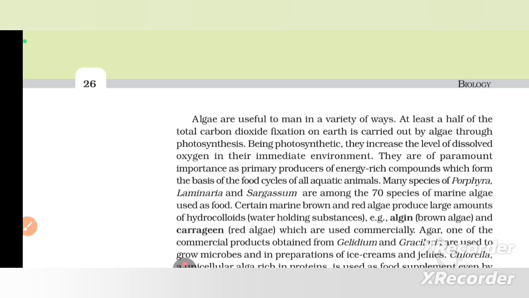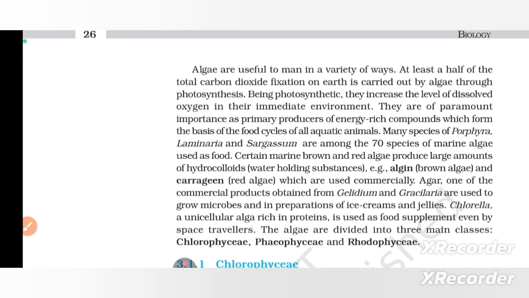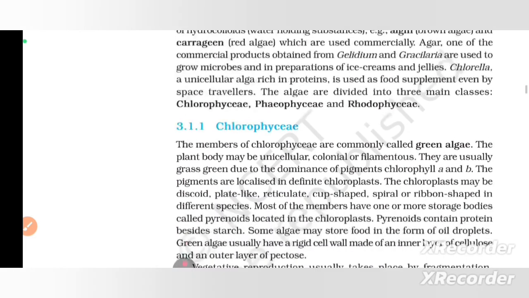Agar, one of the commercial products obtained from Gelidium and Gracilaria, is used to grow microbes and in preparation of ice cream and jelly. Chlorella, a unicellular alga rich in protein, is used as a food supplement even by space travelers. The algae are divided into three main classes: Chlorophyceae, Phaeophyceae, and Rhodophyceae.